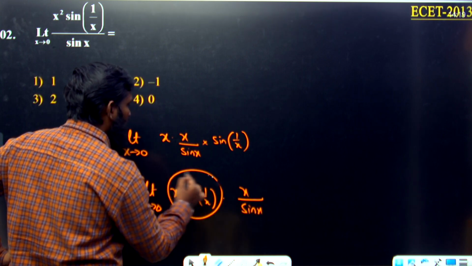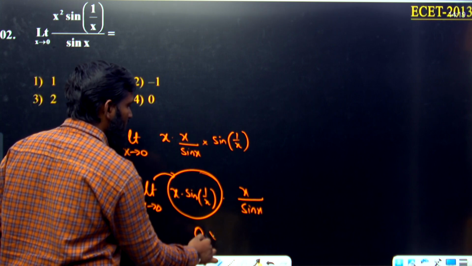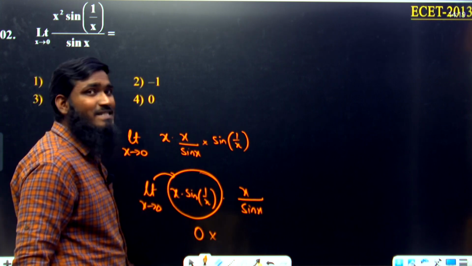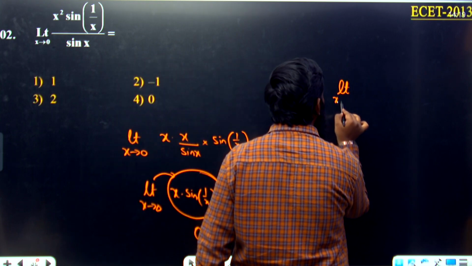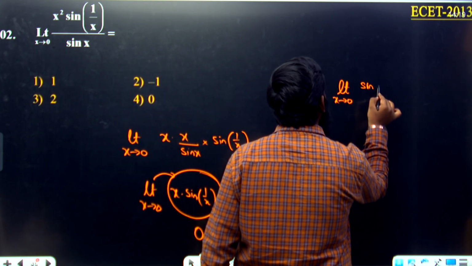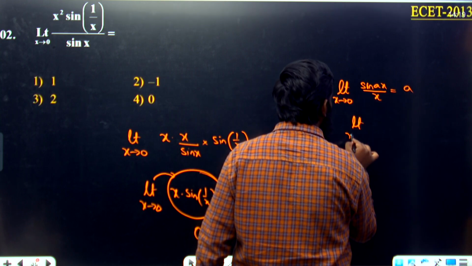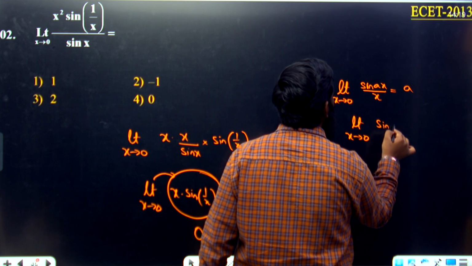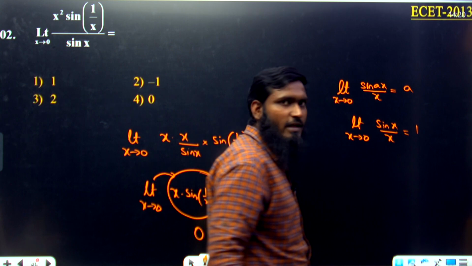For this, we have written limit x tends to 0, x into sine 1 by x, what is the answer? 0. Into x by sine x, what do we have? Now listen carefully. We have the formula limit x tends to 0, sine ax divided by x is equal to a times limit x tends to 0, sine x by x. Sine x by x, what is the value? 1. Okay, the value is 1.